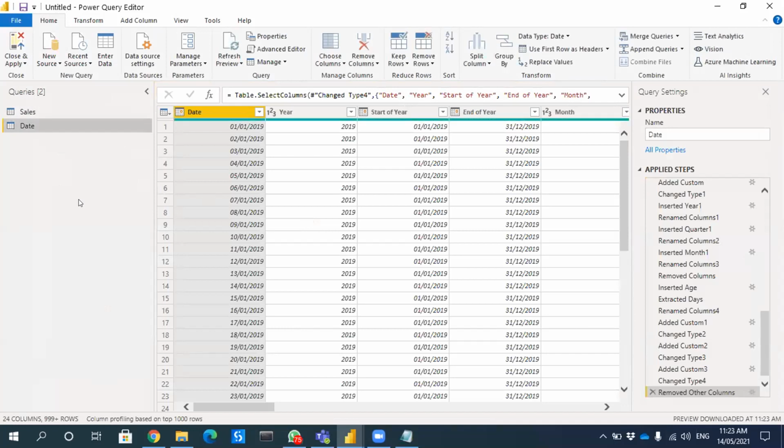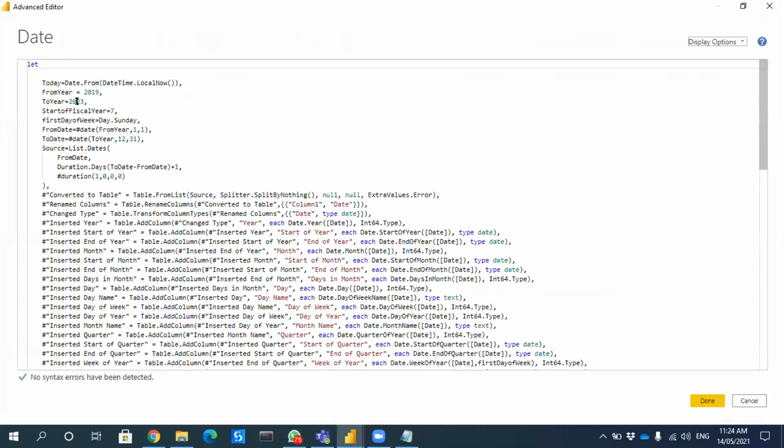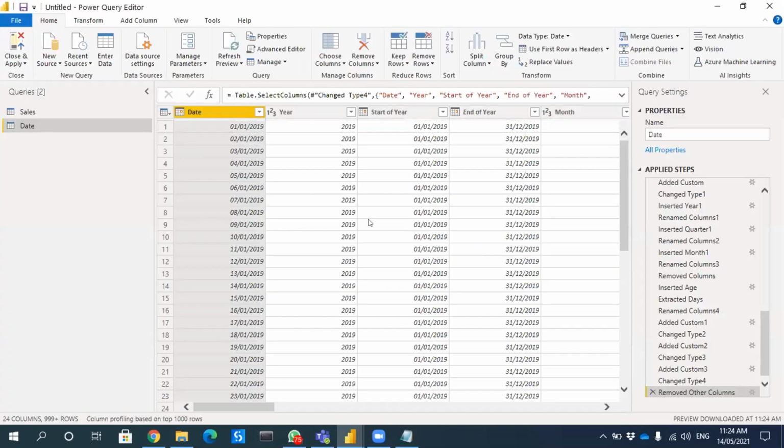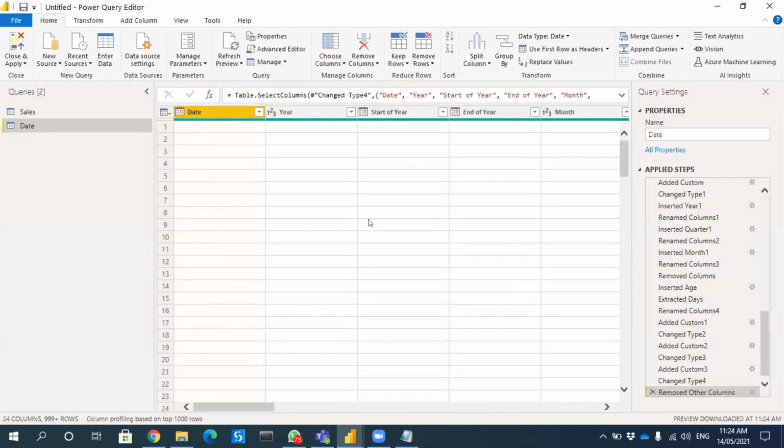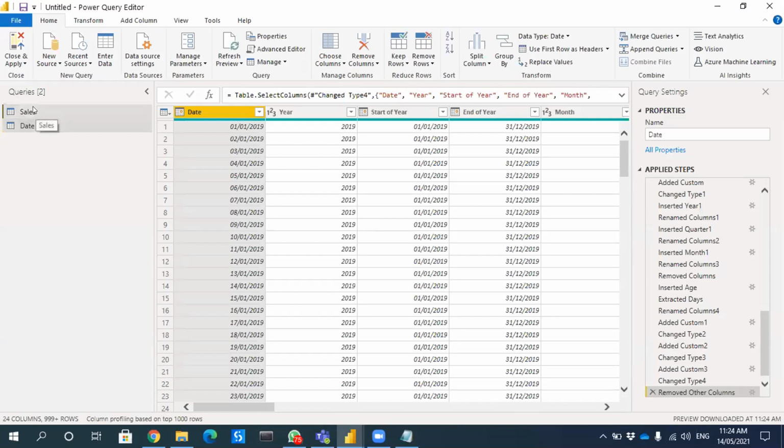Pradeep ji, we need to change the year in that date dimension. You can change it. By default there is a formula, from which year to which year you want. I selected 2019 to 2023. If you make it 2021, it will create till 2021. Okay, and then done.